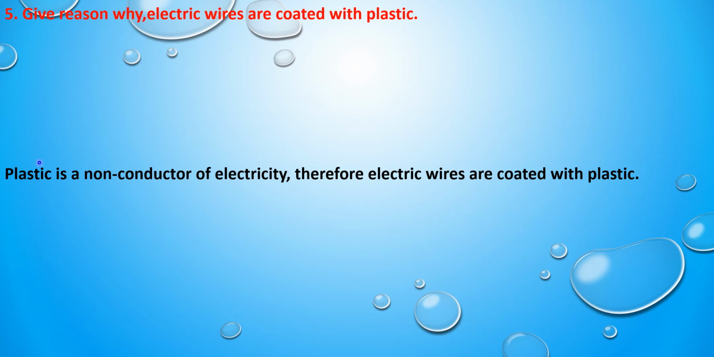So the answer is plastic is a non-conductor of electricity, or it is also called as what? This property is also called as what? Insulator. Therefore, electric wires are coated with plastic to prevent any electric shocks or to prevent any electric accidents.